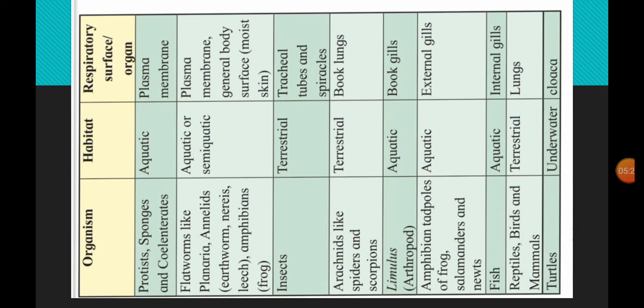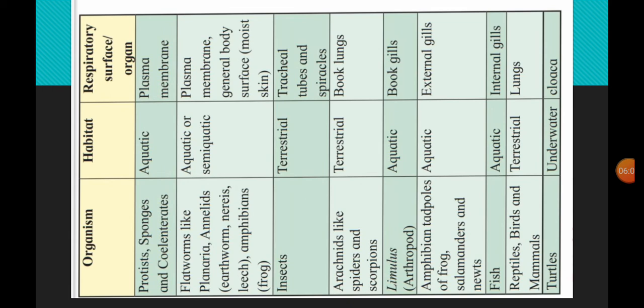Next, fishes. Fishes are aquatic organisms, so they have internal gills. With the help of the internal gills, they take the dissolved oxygen present in the water, take in the oxygen and give away carbon dioxide. Respiration through gills is called branchial respiration. An example is fishes.